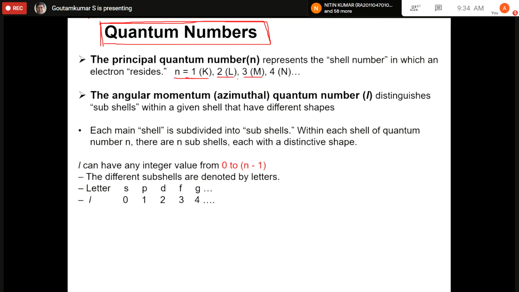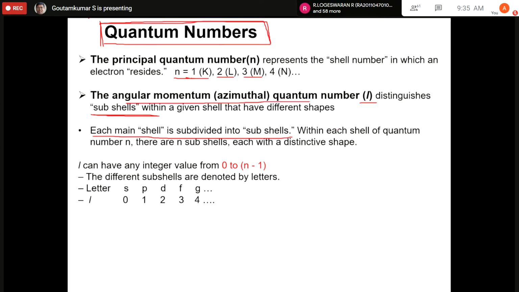And then there is the angular momentum or azimuthal quantum number, which is represented as l, and which is the subshell. So the shell is given by the principal quantum number, and the angular momentum quantum number tells you the subshells. Within the shell, there are subshells, and each main shell is subdivided into subshells.